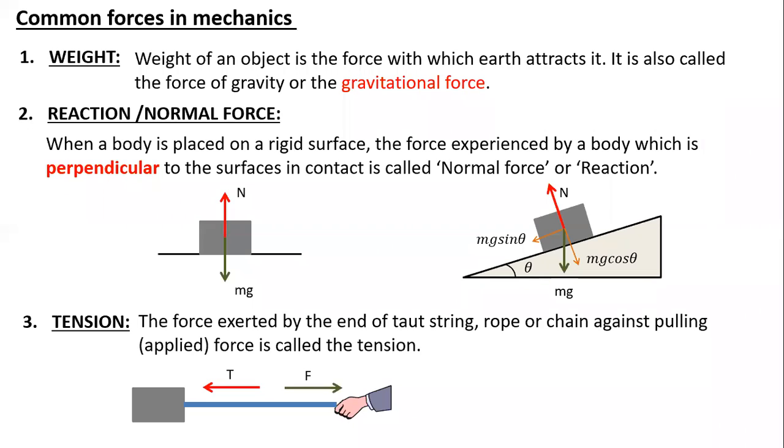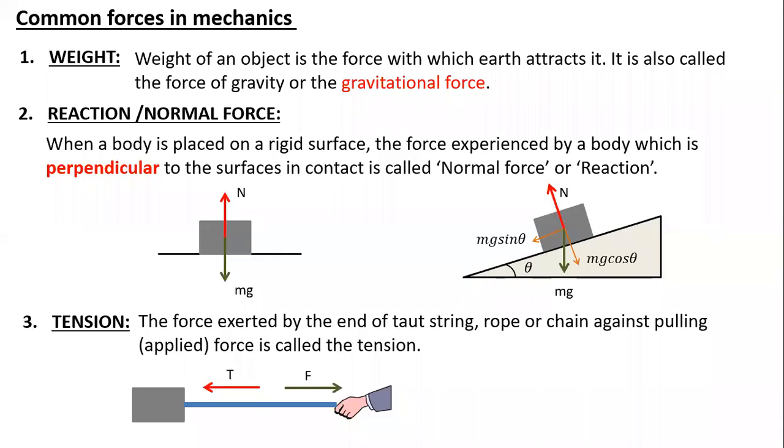Sir, in tug of war, force is applied from both sides, so does tension act on both sides? Yes, tension acts along the spring from both sides. Actually, tension is nothing but the resultant force acting on the entire spring. If the right side is pulling, then with respect to the right side person the tension direction will be towards left. And with respect to the left side person pulling towards left, the tension direction will be towards right inside the rope. Because the rope is a material which tries to avoid deformation. There is some restoring force generated due to its material.